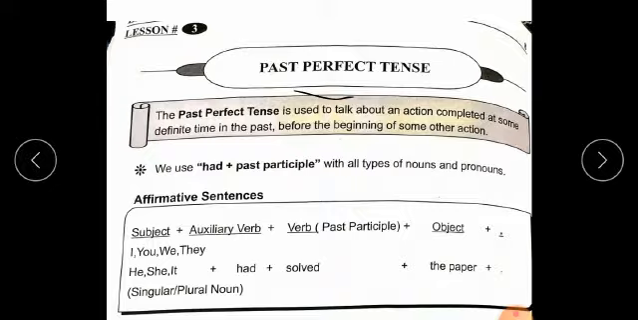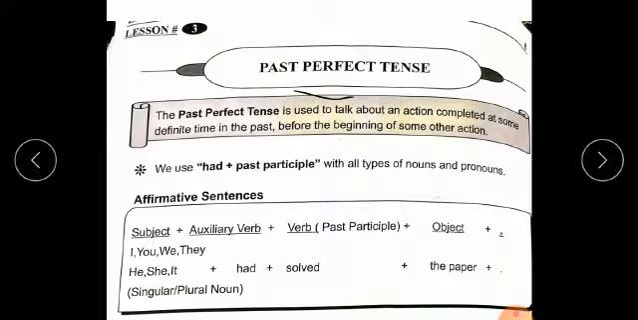In Urdu identification, students, if any Urdu sentence ends with words like "chuka tha", "ho gaya tha", "ho chuke the", etc., recognize that this is past perfect tense, which you will translate into English according to the structure.